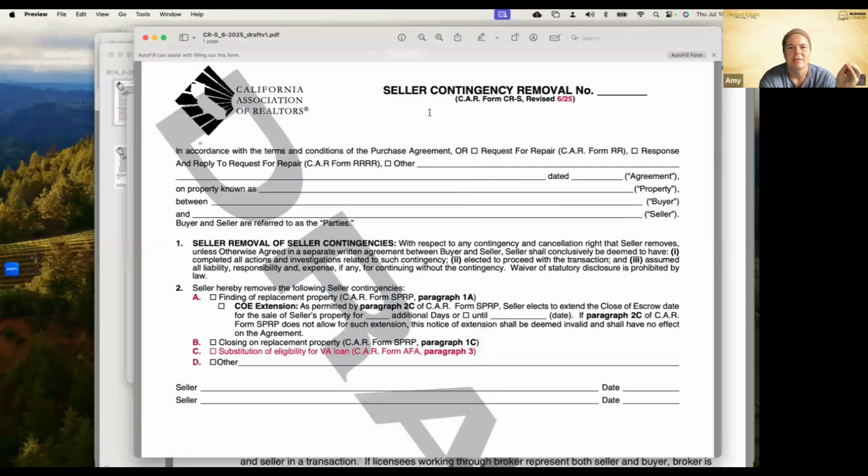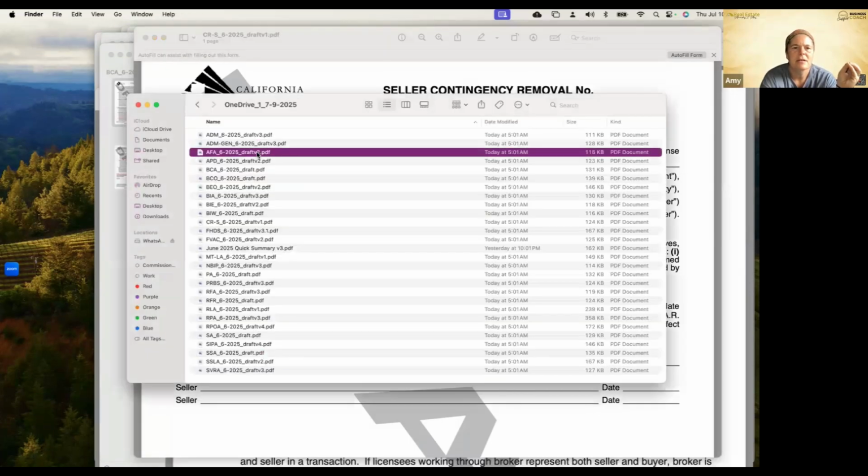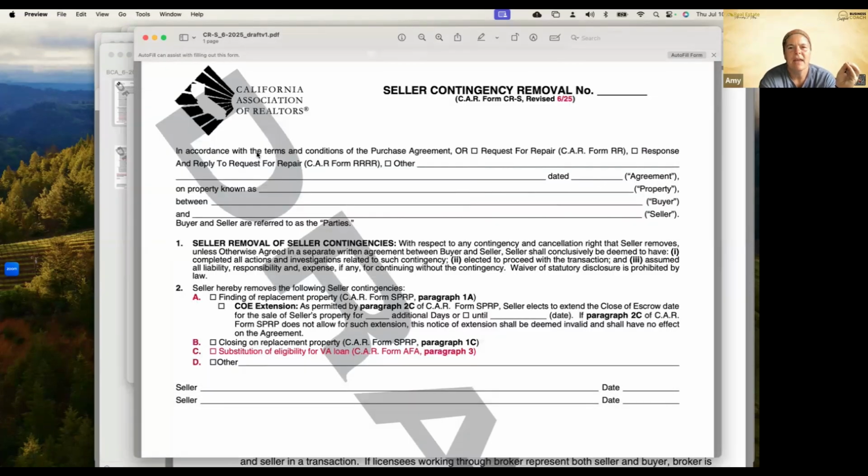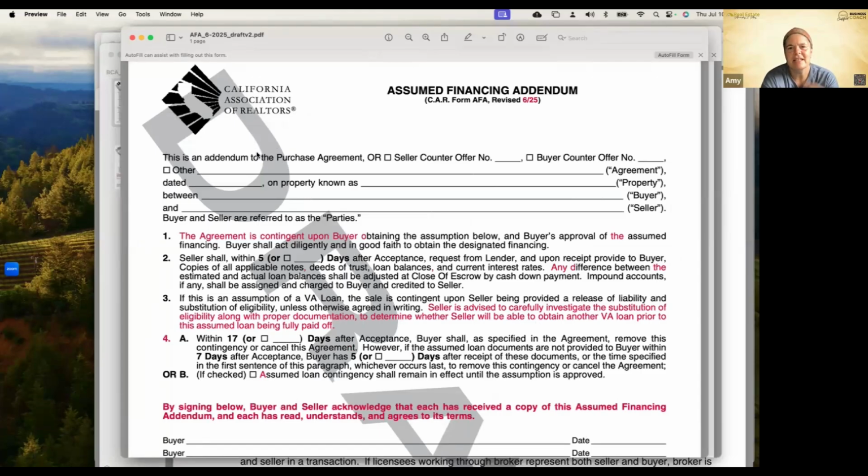All right, now let's jump in. Hold on just a second, I'm going to pull up a different one. I think I can do that right here. We're going to go to our AFA, that's our assumed financing addendum. This one is revised.